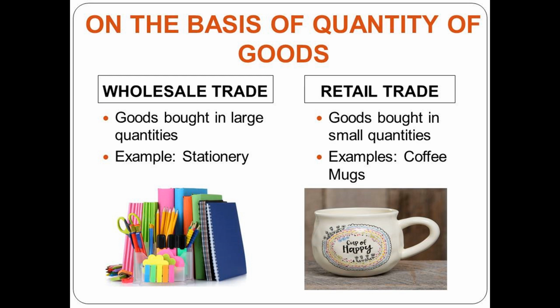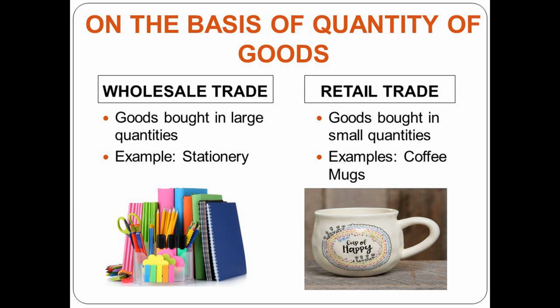Let's move on to the other type of trade, which is based on the quantity of goods. It includes wholesale trade and retail trade. Wholesale trade is something where the goods are purchased in bulk or in large quantities. Here, the wholesaler is the one who purchases goods in bulk and sells it to the different retailers, and then these retailers sell it to the customers directly. For example, a stationery shop, which includes so many items, that is books, pens, sketch pens, colors, and so on. It is purchased by the wholesaler in large quantities. He then sells it to a retailer, and the retailer sells it to you, and when you go to the shop, you buy either one book or a pen.